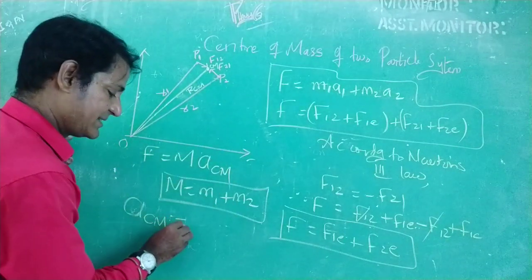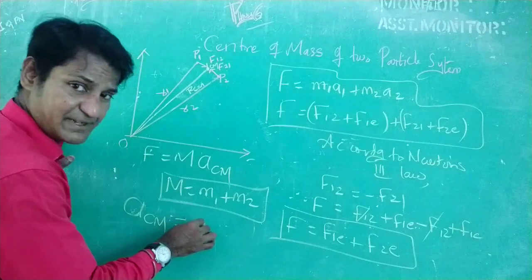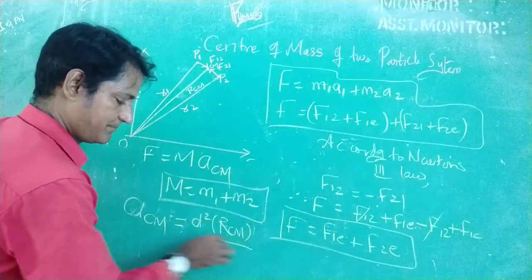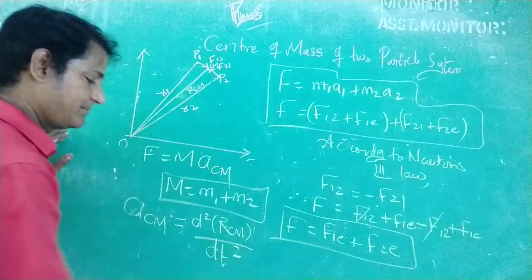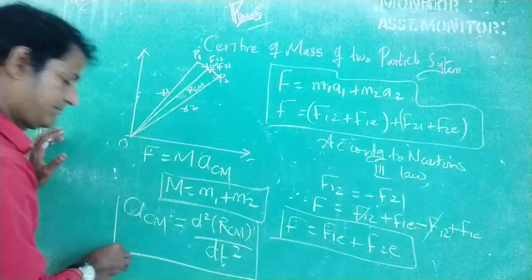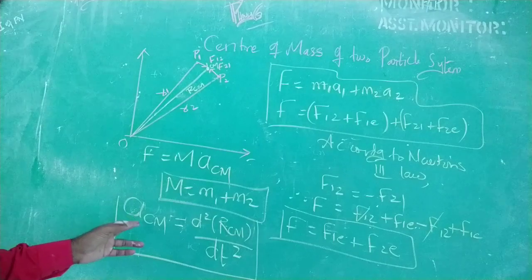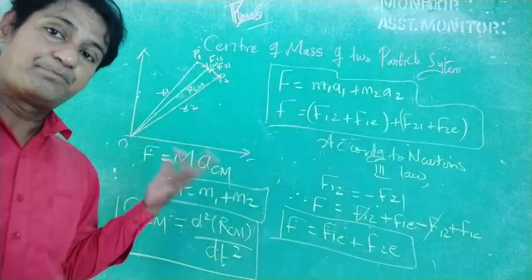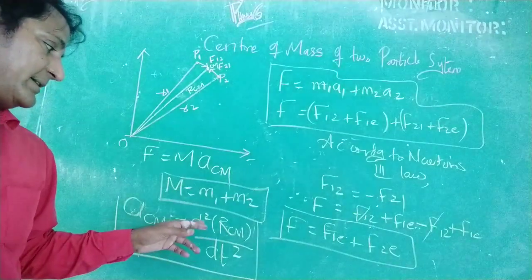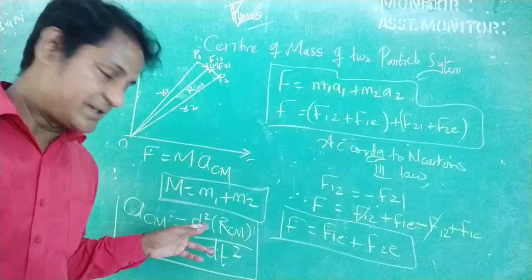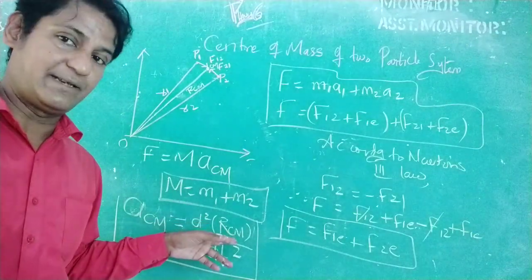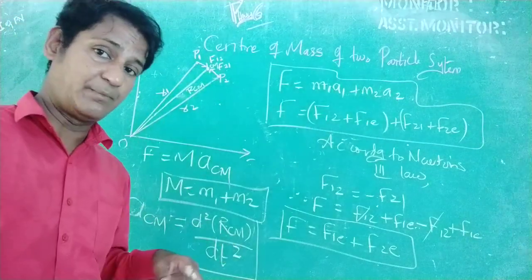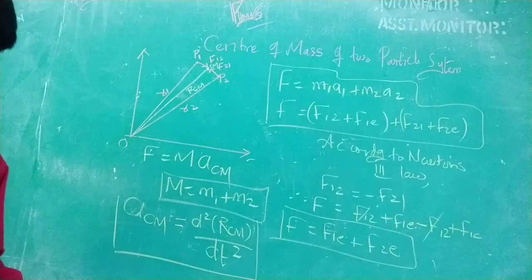So I can say A suffix CM is d squared R suffix CM by dt squared. Right? So A suffix CM is the acceleration of the center of mass for the two particles. It can also be equal to the second derivative of RCM, that is the position vector of the center of mass for the two particle system, d squared RCM by dt squared.